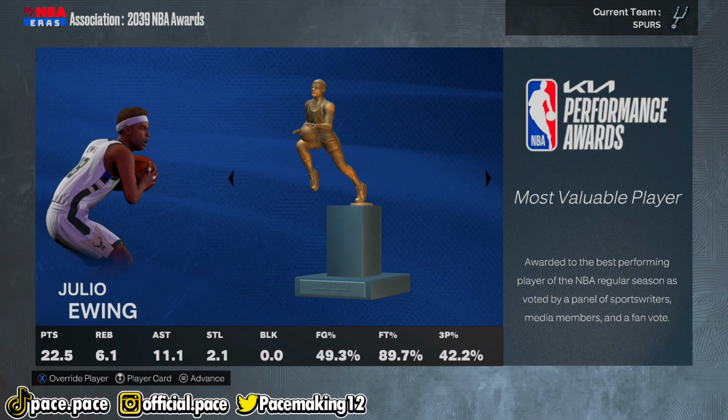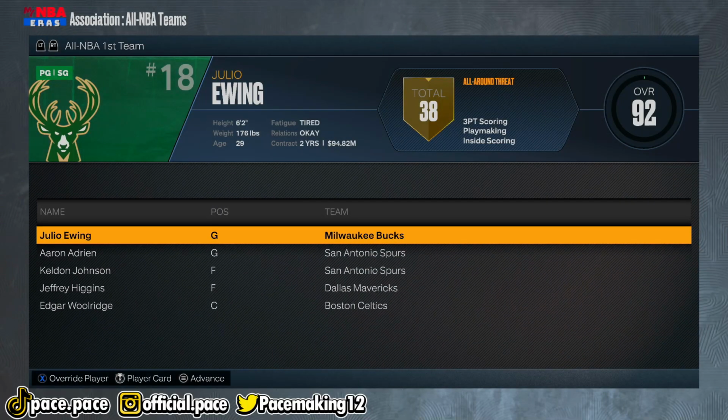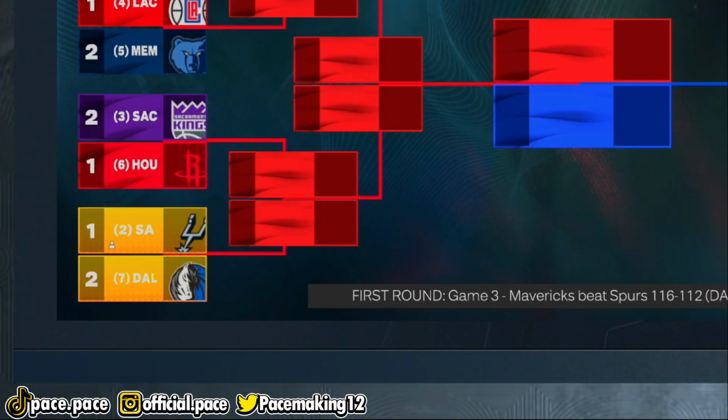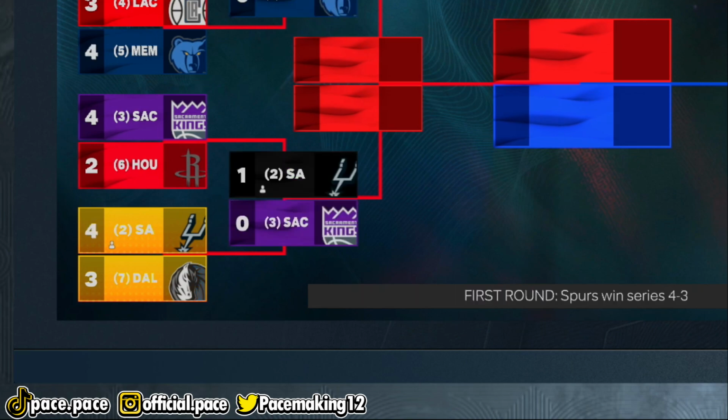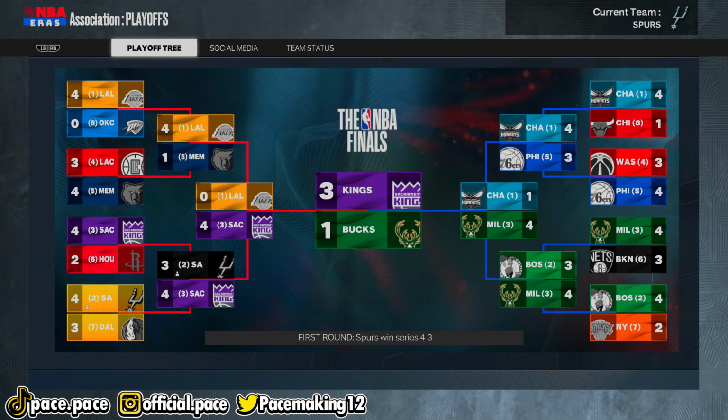And well, nobody on the Spurs ended up winning an MVP this year. But Keldon Johnson, yet again, has won another DPOY. And we were actually the 2nd seed, but I'm about to just simulate through the entire playoffs and see how far we can make it. And so far we are in the second round and we lost in 7. That's kind of tough, but I mean, oh well.